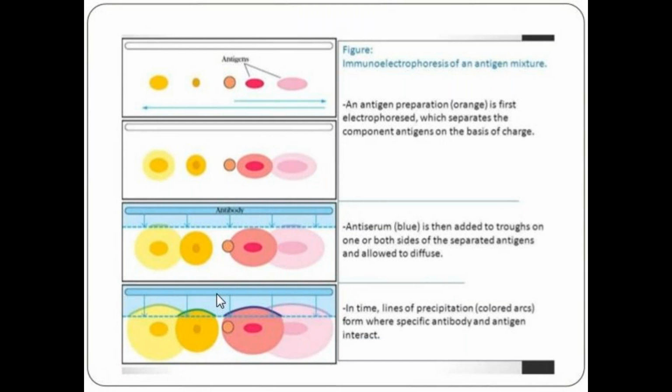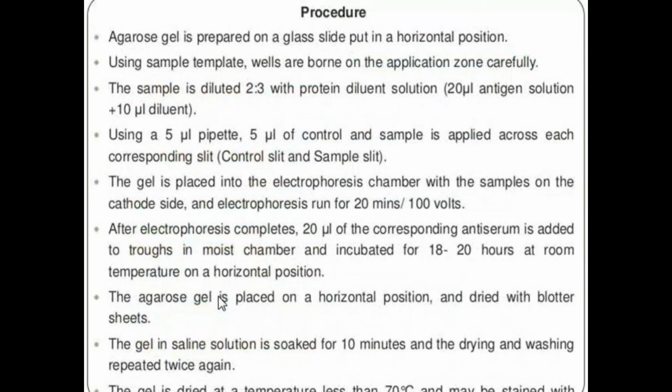A common antigenic determinant results in the formation of an arc, and that is the immunoelectrophoresis technique. This is the main procedure involved. First we prepare the agarose gel on a glass slide, placed in a horizontal position. Next, using a template, wells are made in the gel. Next, the sample is diluted with the protein diluent solution, that is, the antigen solution is added. And after this, we also add the control and sample.